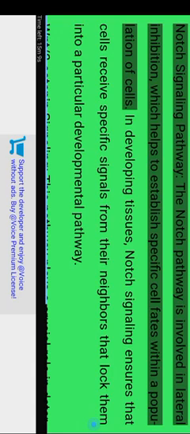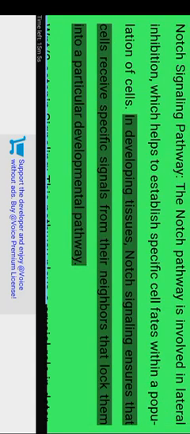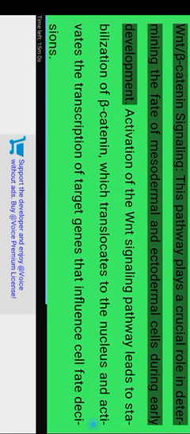Mechanisms and signaling pathways involved in determination. Various signaling pathways are integral to the process of determination. These include the Notch signaling pathway. The Notch pathway is involved in lateral inhibition, which helps to establish specific cell fates within a population of cells. In developing tissues, Notch signaling ensures that cells receive specific signals from their neighbors that lock them into a particular developmental pathway.